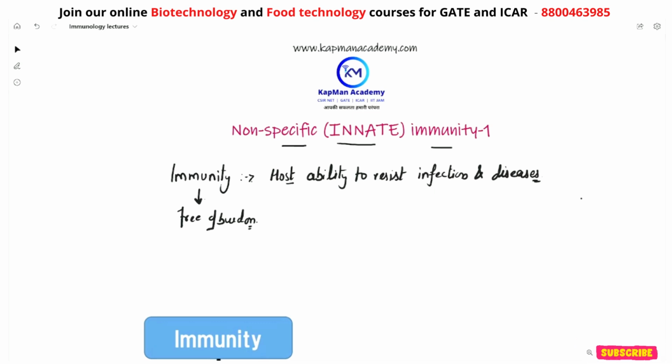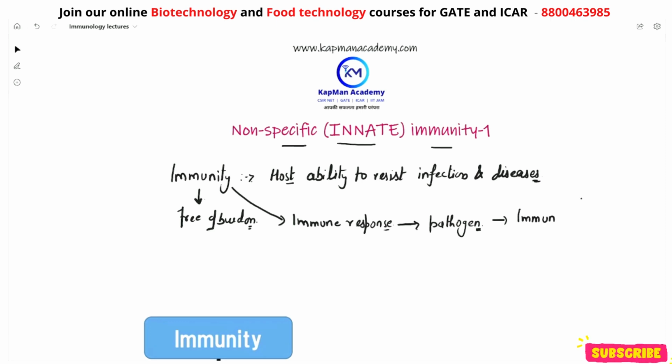right? And the study of different types of immune responses which occur due to the encounter of pathogens or foreign substances in the host body is called immunology.